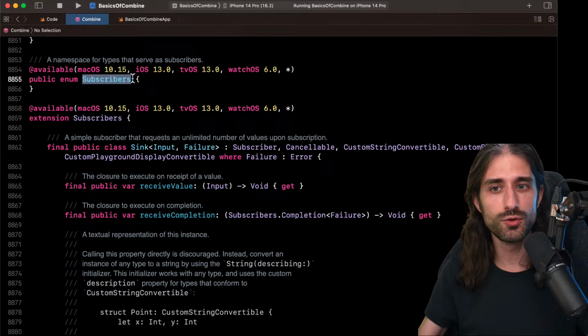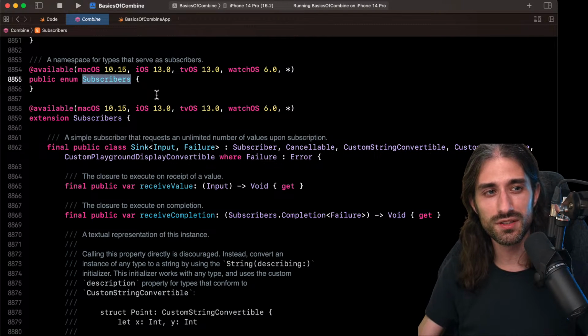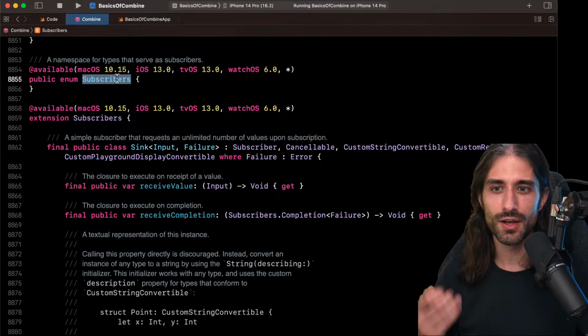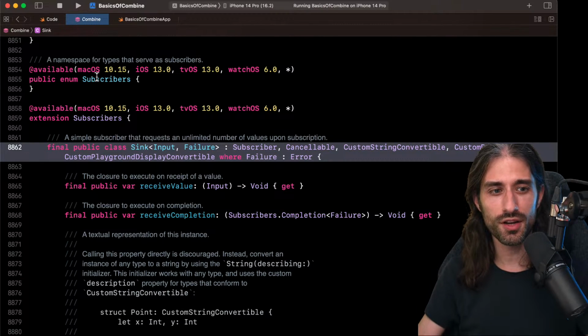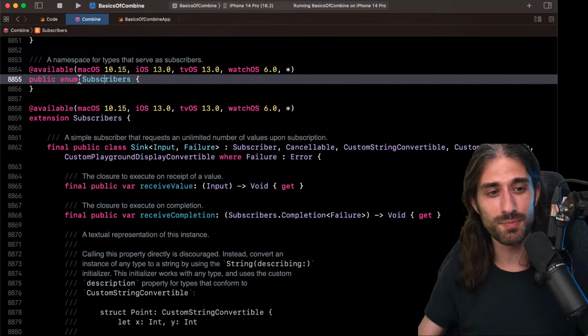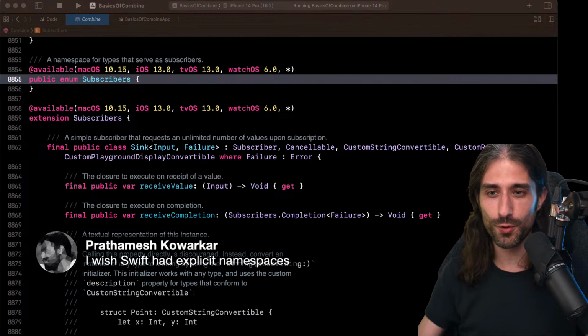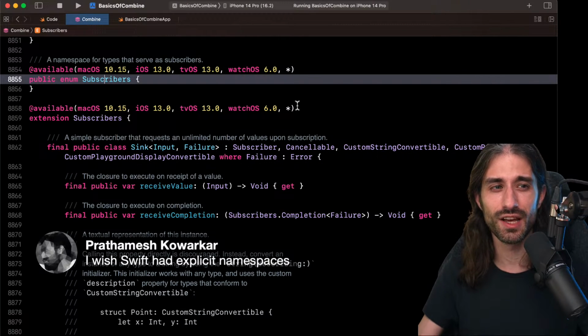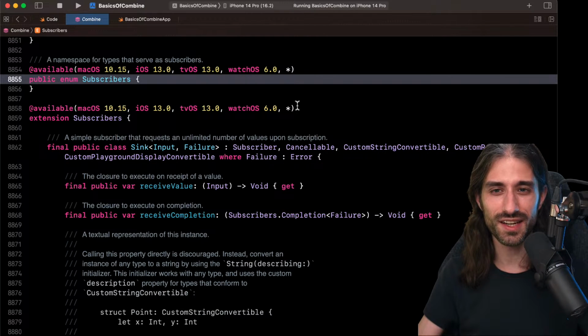And so the only way you can use Subscribers is as a way to define subtypes in extensions, and you can refer to this subtype by doing, for instance, Subscribers.Sink. So Subscribers is a namespace, and I agree with you, Prathamesh. I wish Swift had explicit namespaces, because this trick feels very low level and counterintuitive to the philosophy of Swift of being very explicit and not feeling like a C kind of language. But still, once you know about it, you can better understand the way it works.